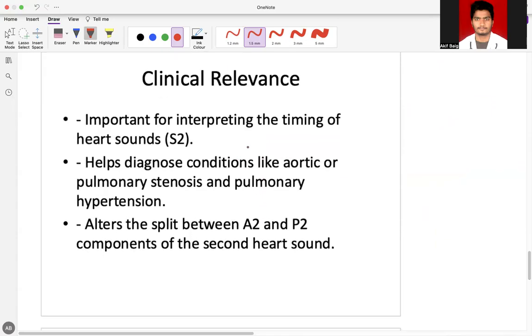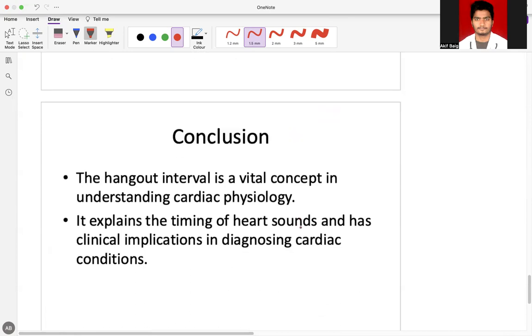It helps diagnose conditions like aortic or pulmonary stenosis and pulmonary hypertension, and alters the split between the A2 and P2 components of the second heart sound.